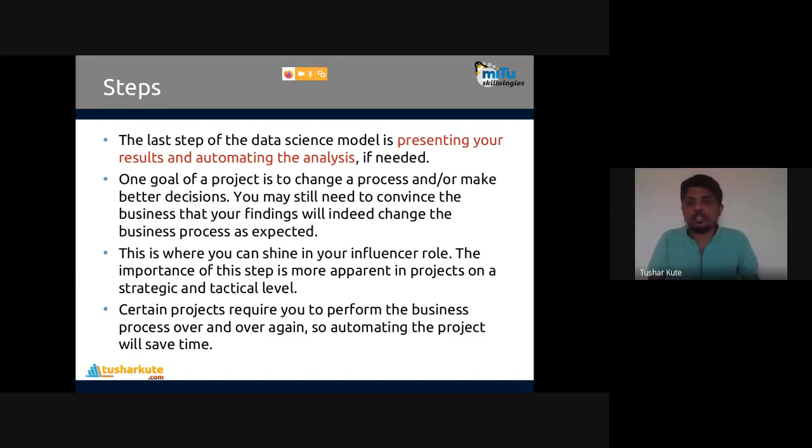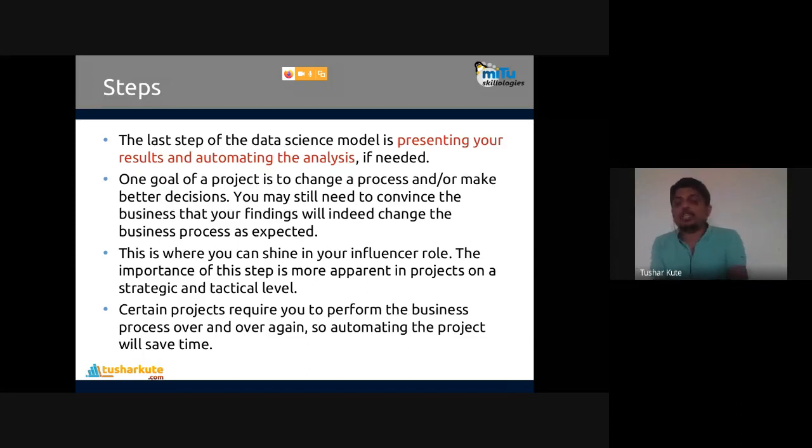Just like the example I mentioned, like the Davos analysis: if you put all those questions into software, it will tell you the possibility of having a Davos in future. Like that, automation systems will be created with the help of these steps. So all these six steps are what we need to remember while using data science applications effectively.